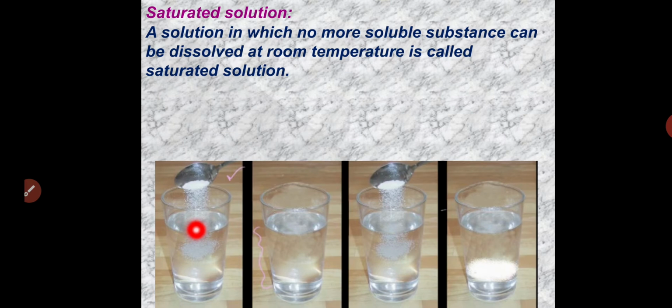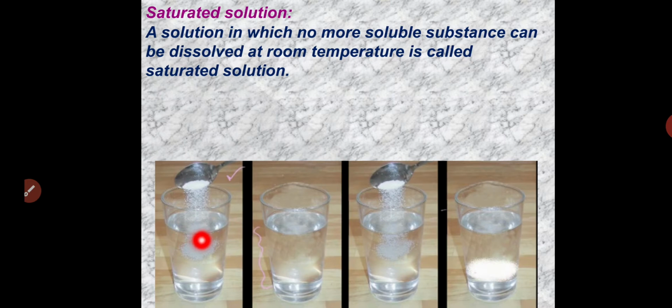Now the time comes when some sugar particles remain in the liquid. At that time we can say the water limit is over. It will not dissolve any more sugar. That solution is called a saturated solution.